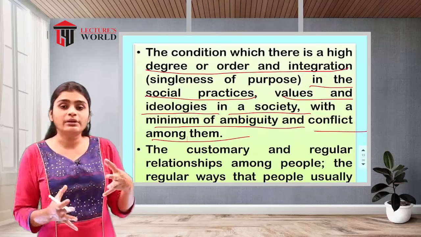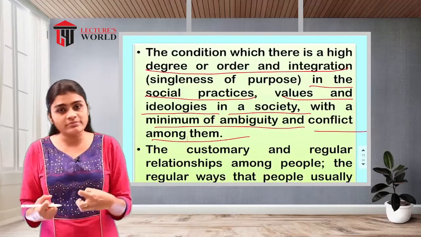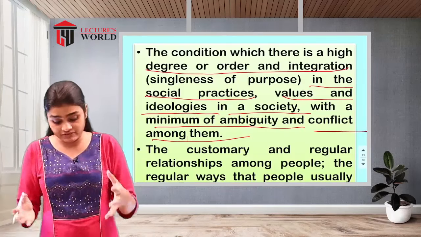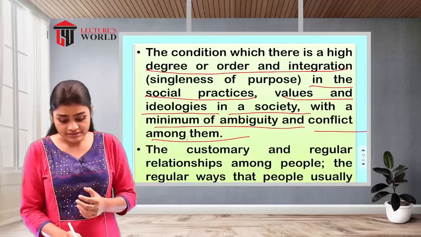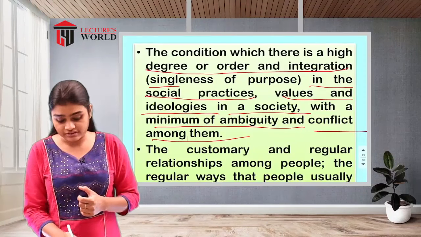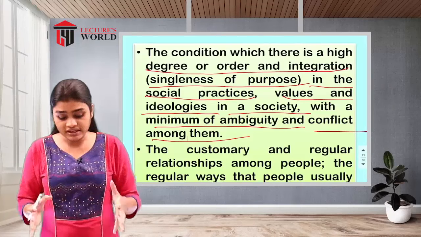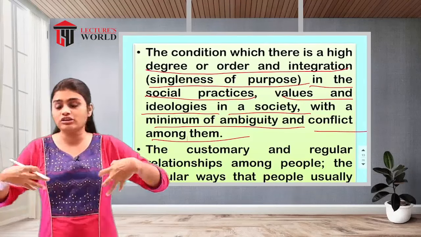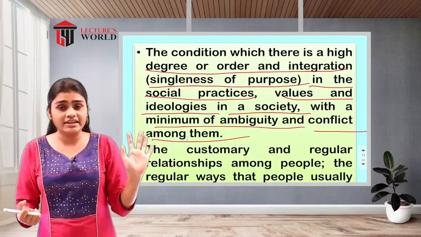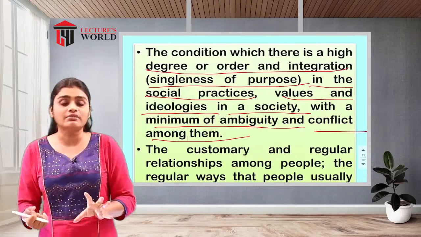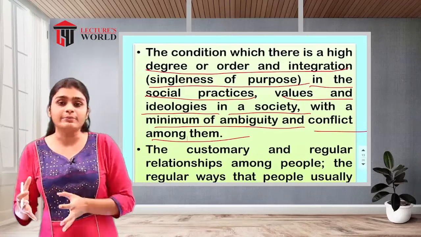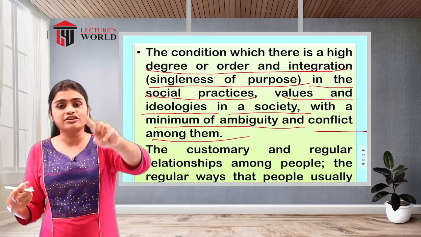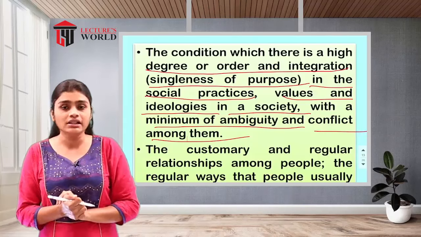That means there won't be so many conflicts or problems in the groups; instead they will have integration, singleness of purpose. It doesn't mean that all the group members will have different purposes, but the purpose of the whole group will be directed towards one specific single purpose.